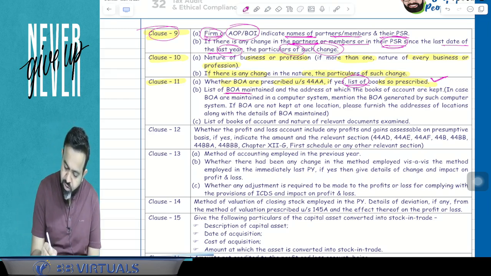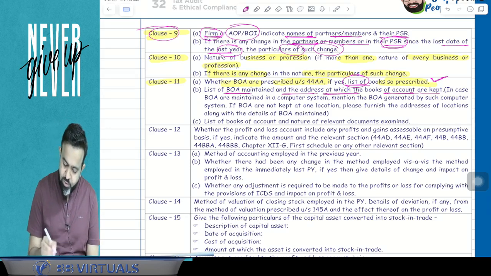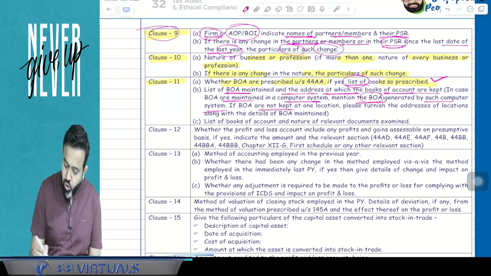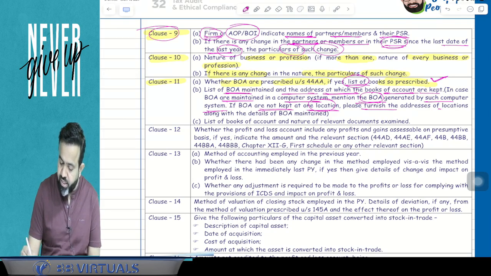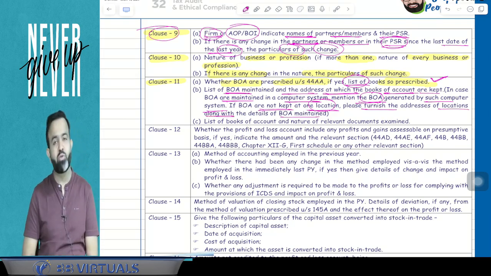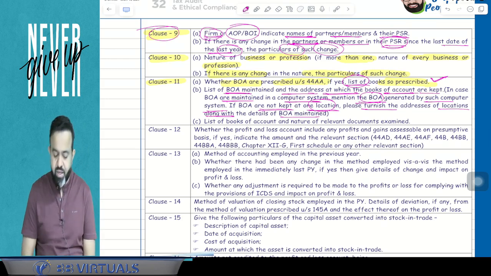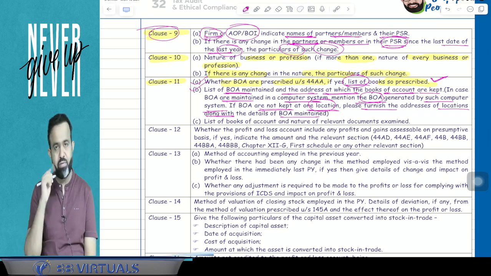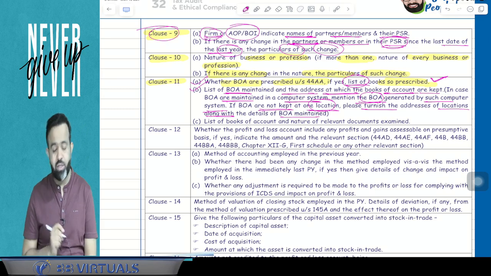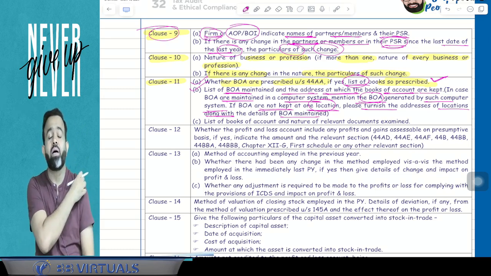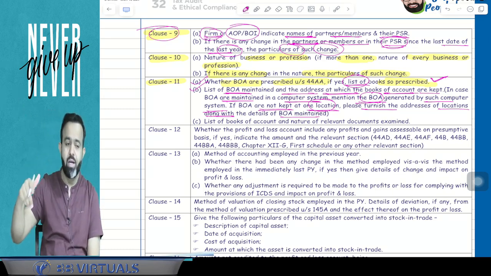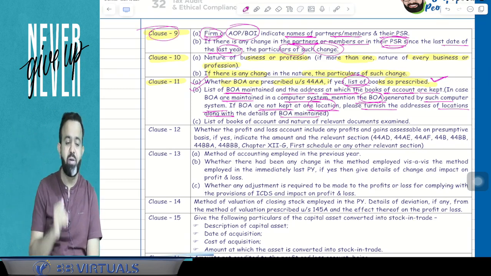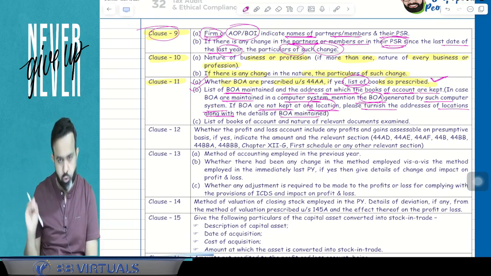Now, the list of books of accounts maintained and the address at which the books of accounts are kept. In case books of accounts are maintained in a computer system, mention the books of account generated by such computer system. If books of accounts are not kept at one location, then please furnish the address of the locations along with the detail of books of accounts maintained. So guys, the chartered accountant will report the list of books of accounts. Along with that, suppose books of accounts are maintained at the home of the director or at any other place, then he will mention the address of that place also. You got my point or not?